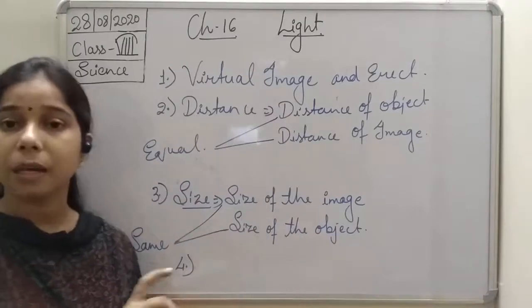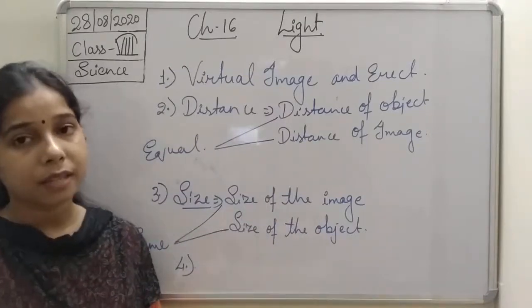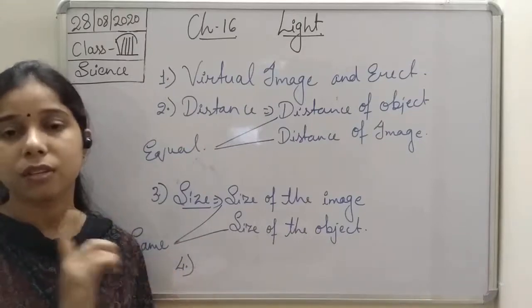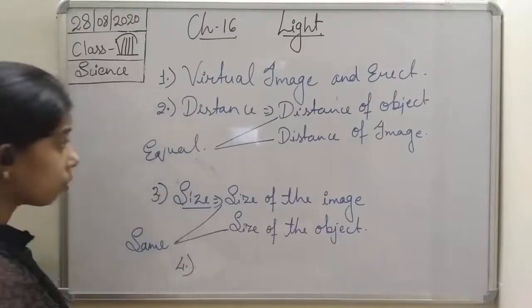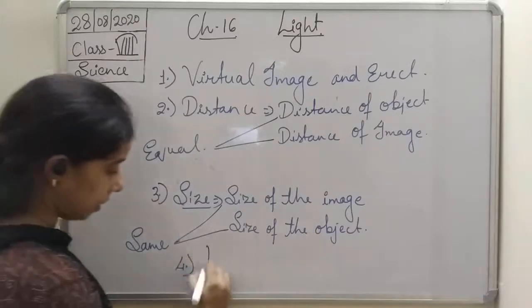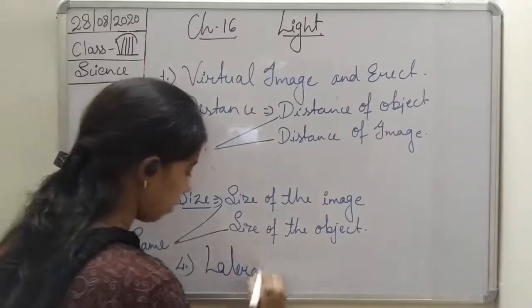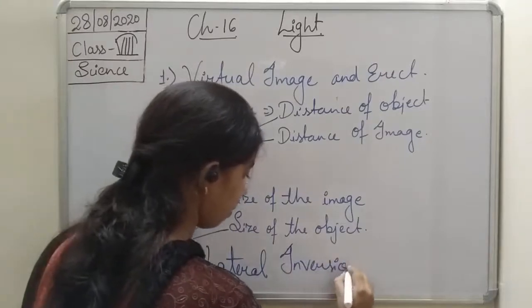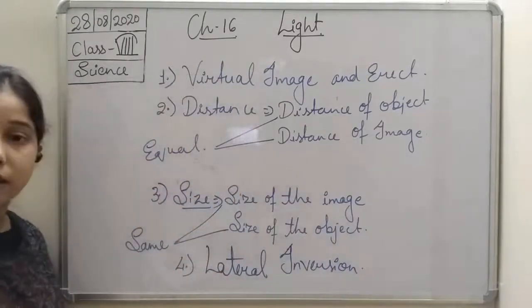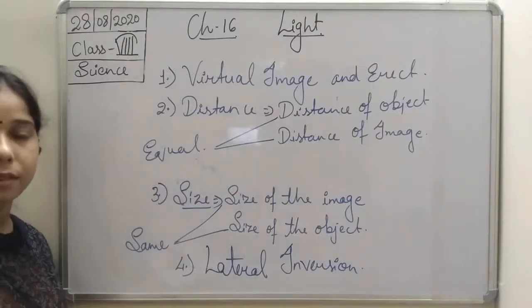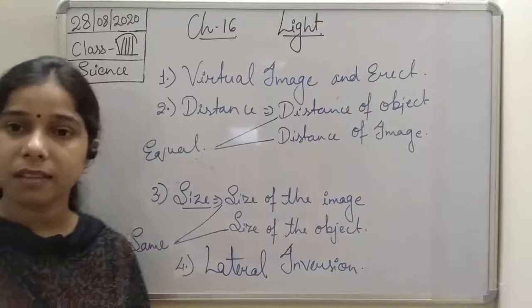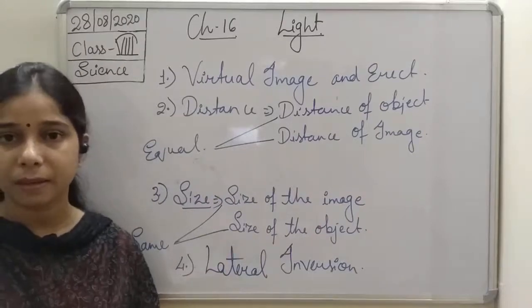The left side appears on the right side in the mirror, and the right side appears on the left side, and such an inversion is known as lateral inversion. So the last characteristic is the lateral inversion, in which the left side seems to be the right side and the right side seems to be the left side. These are some of the characteristics of the plane mirror.